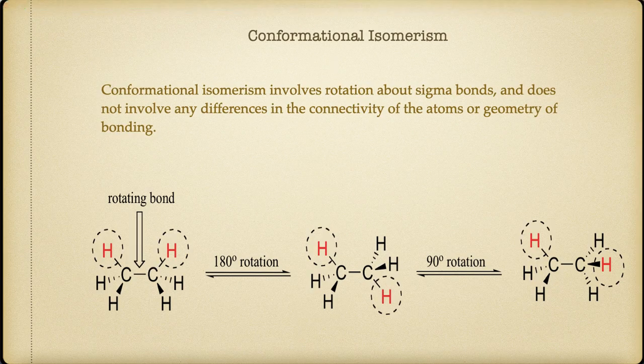They are also known as conformers, rotational isomers or rotamers. The phenomenon which gives rise to conformers is called conformational isomerism. These isomers are formed by rotation about the sigma bond. It does not involve a difference in the connectivity of the atoms or the geometry of the bonding. This is about conformational isomerism.